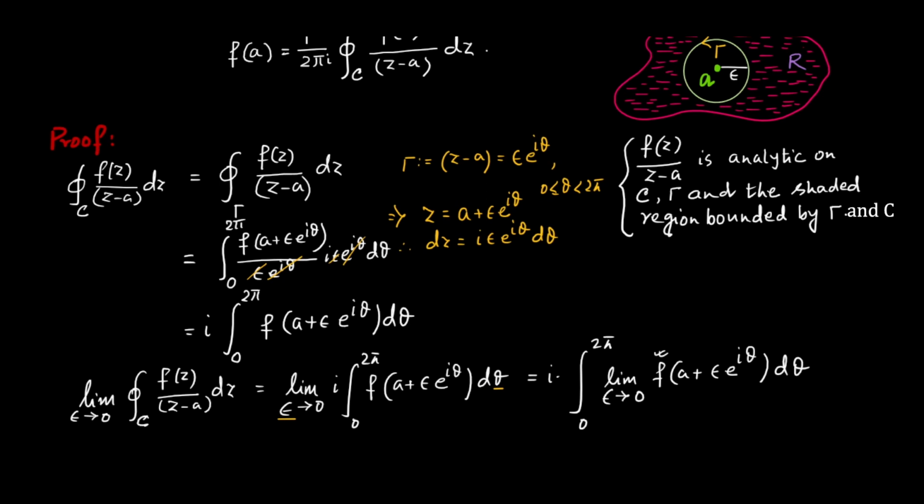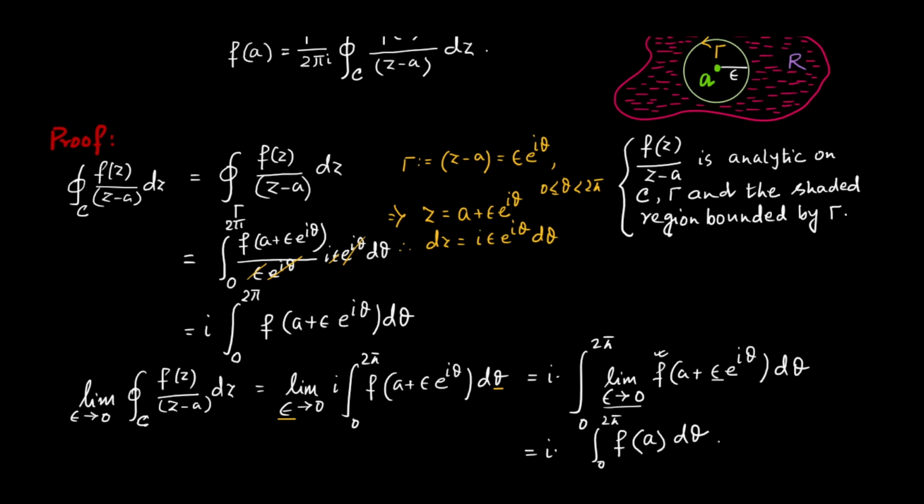So if we use the continuity of this f, we can bring the limit inside, and epsilon is tending to 0, so this will result to i into integration of 0 to 2 pi f of a d theta.